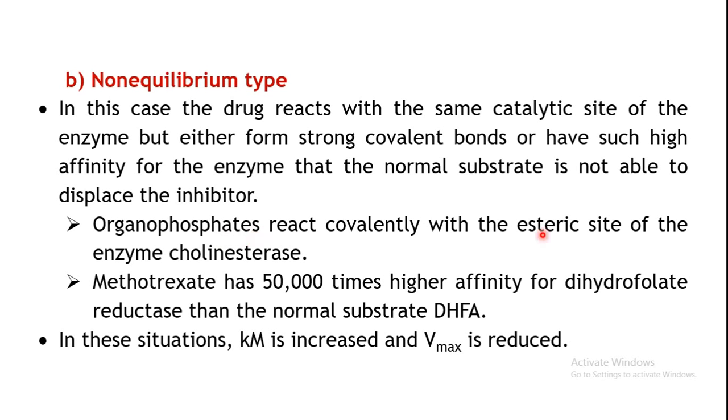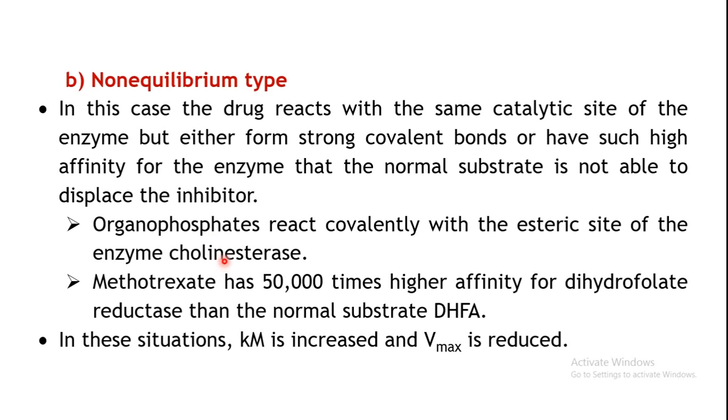They react covalently with the esteratic site, which is the binding site for the substrate, of the enzyme cholinesterase. So organophosphates inhibit the enzyme cholinesterase irreversibly.